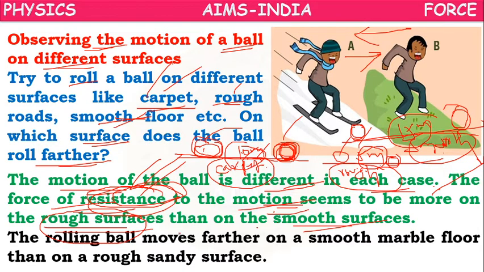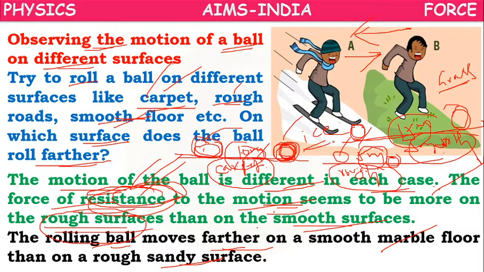Okay. So the rolling ball moves further on a smooth marble floor than on a rough sandy surface. Or you can observe this example. Boy A is skating on the ice. Boy B is trying to slide down on the grass.